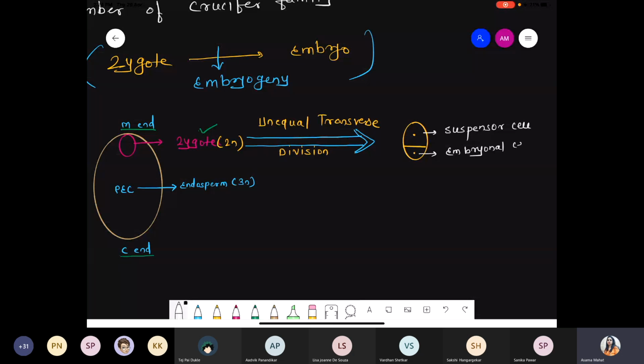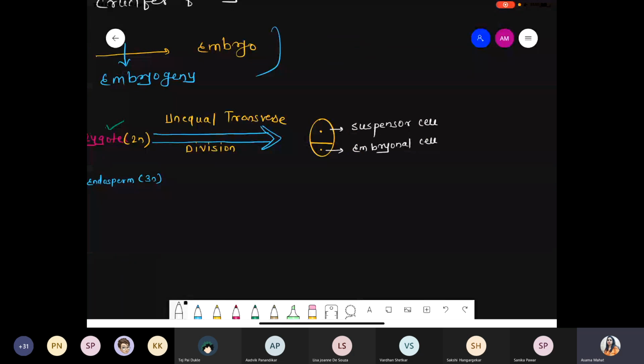Embryonal cell. So the zygote undergoes unequal division. They produce two cells. One will be a large size cell, that is called the suspensor cell. Another one is a small size cell, that is the embryonal cell. Do you understand this point?